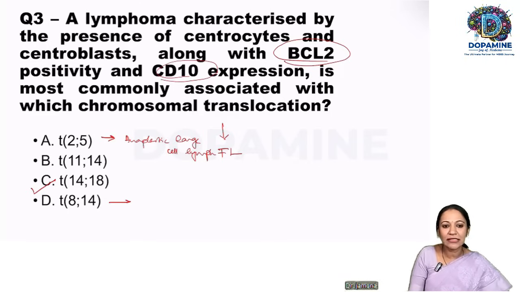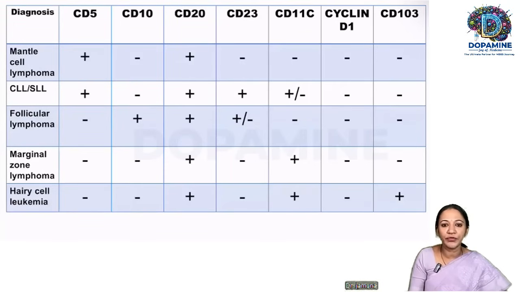And what is this 8-14? Our favorite Burkitt lymphoma. 14-18 is follicular lymphoma. And this 11-14 is mantle cell lymphoma or multiple myeloma. Will have this classic translocation. So please make a note of this, very, very important. CD10 positivity seen only in follicular lymphoma.